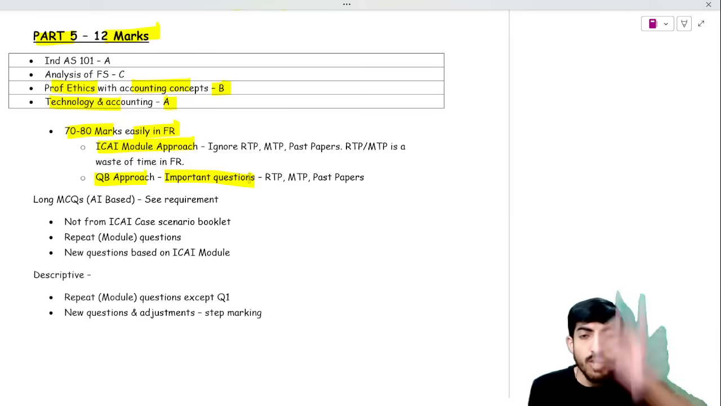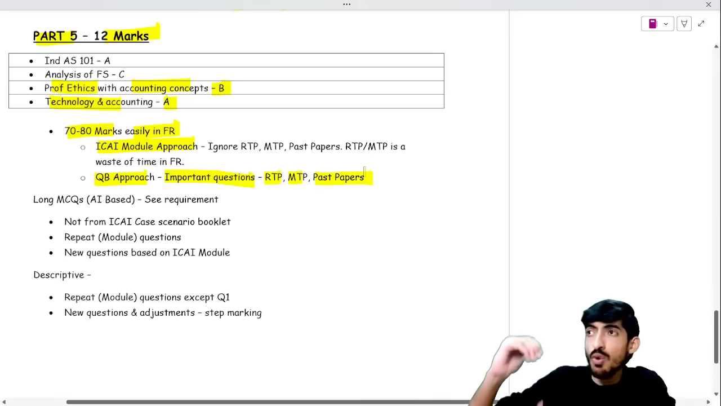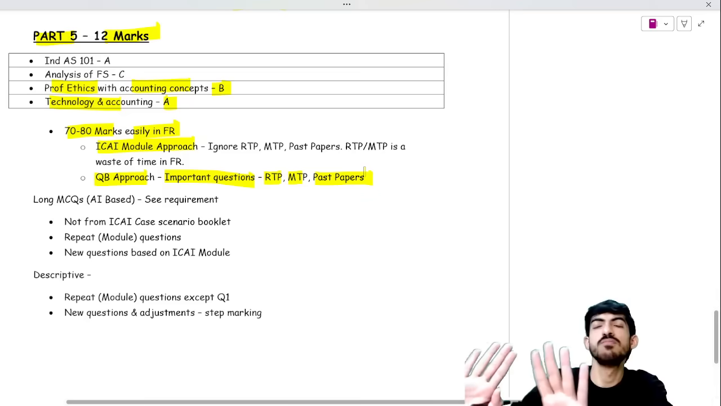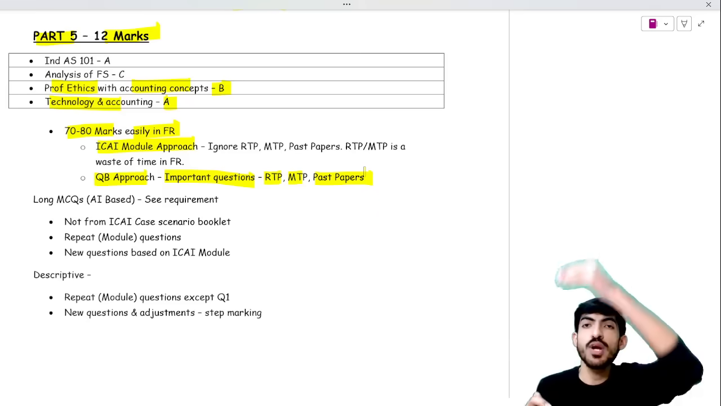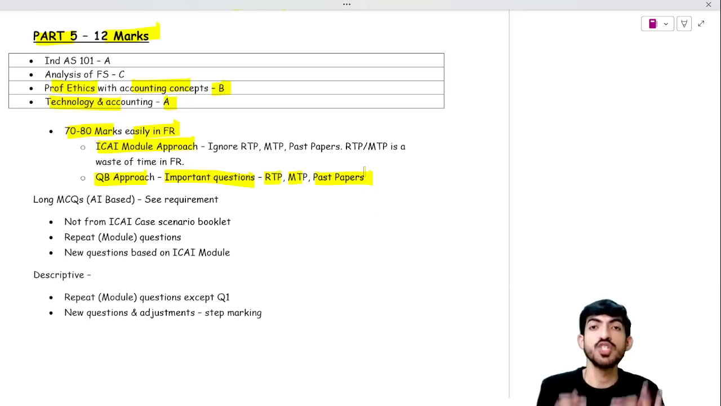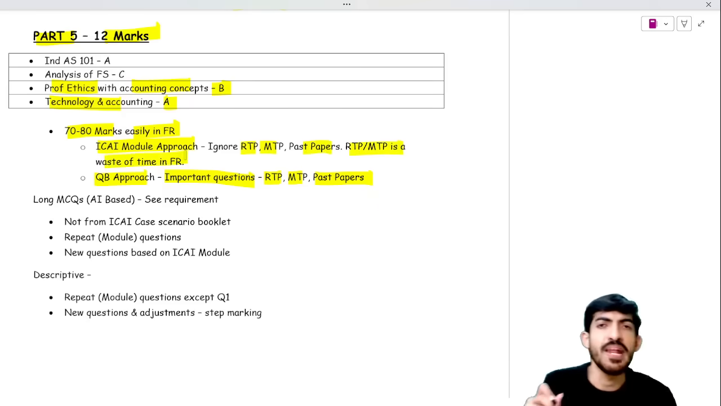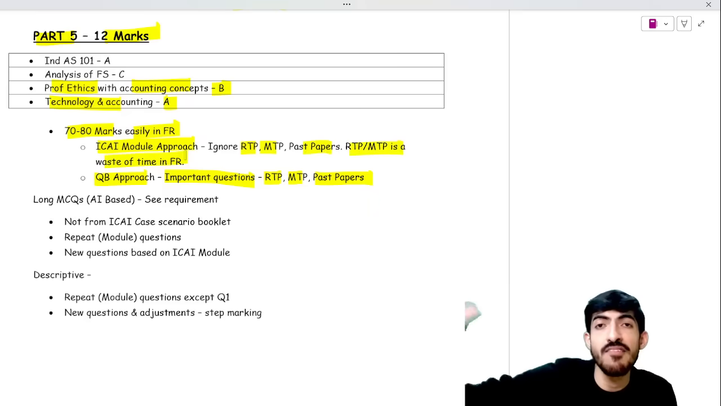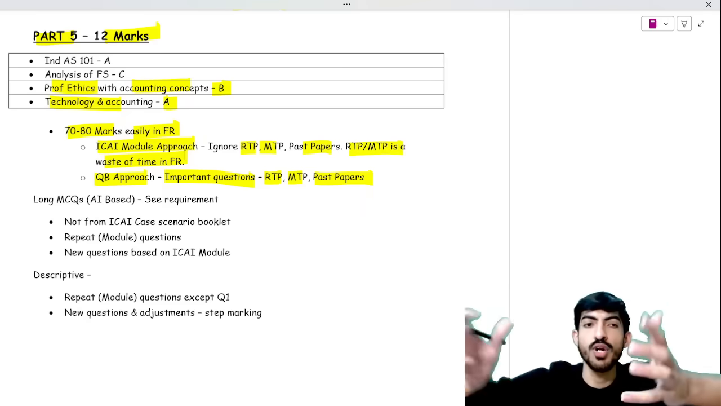In those important questions, if there are any RTP questions, MTP questions, past paper questions, do them. Follow that important questions list religiously. Don't see which is a module question and which is RTP or MTP. But if you are following the ICAI module approach, then do all questions of the ICAI module only. Ignore RTP, MTP, past papers. RTP and MTP are a waste of time in FR; there is only a 5% chance that the paper will be from RTP, MTP. So just focus on module questions, or if you are following the question bank, focus only on important questions.